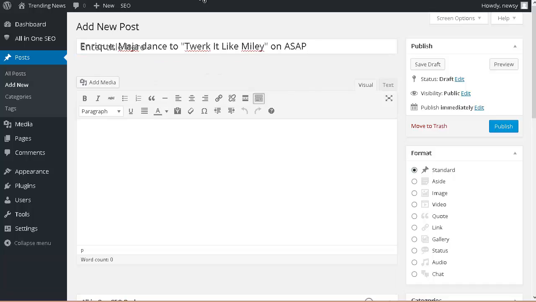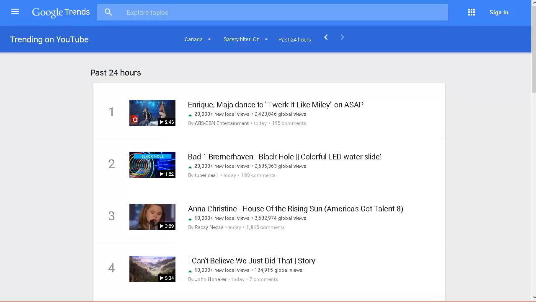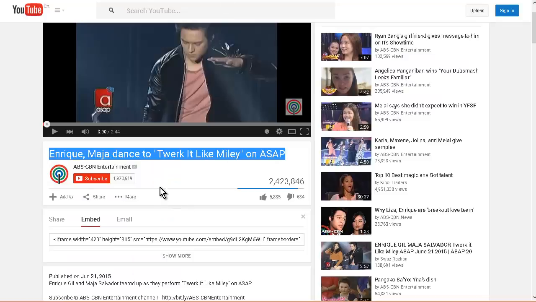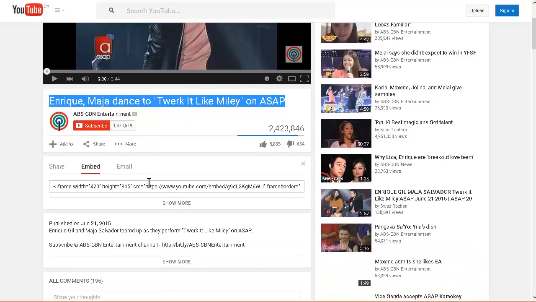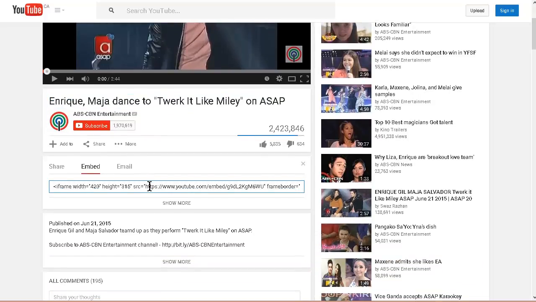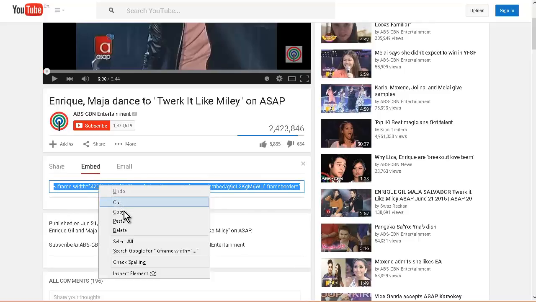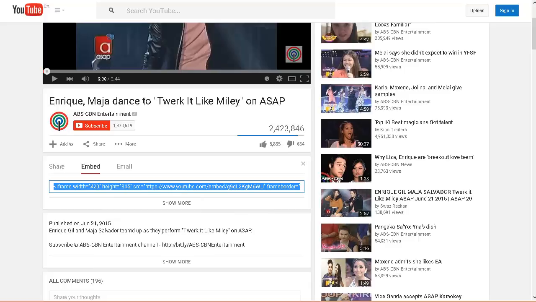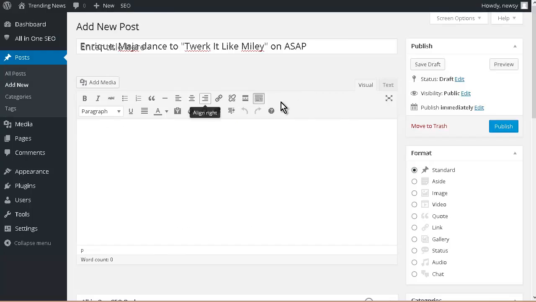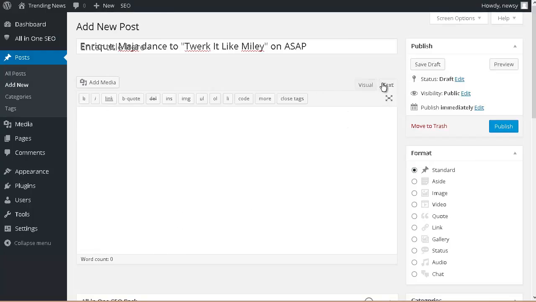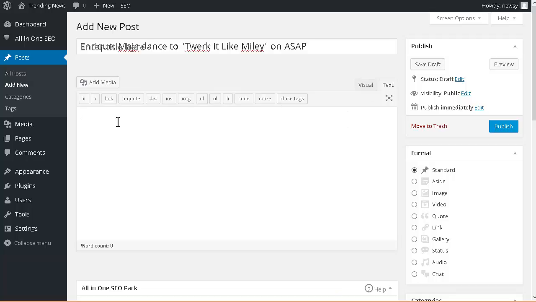Now we want to go back and we want to get the embed code, which is here. Copy this, back to our site here. Now we need to go into text here and then just paste this in.